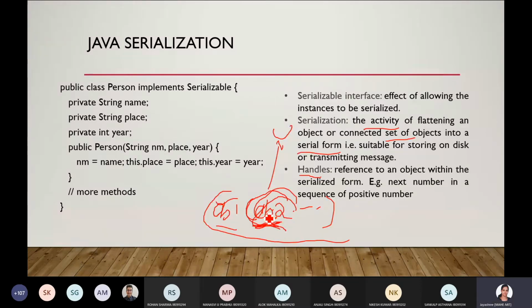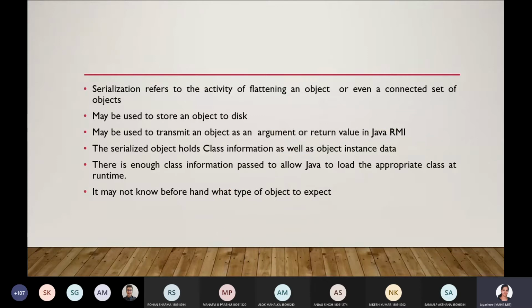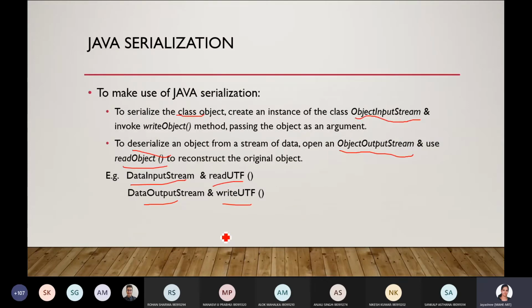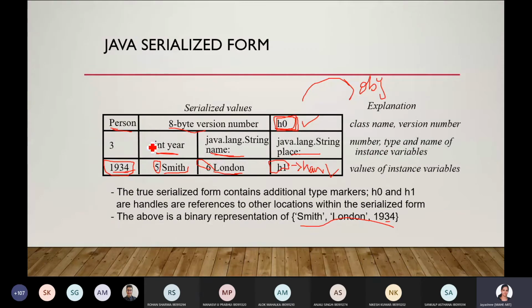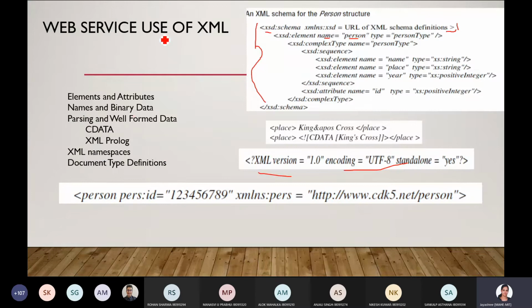Java serialization is platform specific. Here the entire object is converted into a serialized stream, where the data is represented, and even the object is represented in a stream of data. Some of the methods and the data format used by Java serialized form are shown. XML is a text representation. Here everything, the complete data and details, is converted to a textual format.